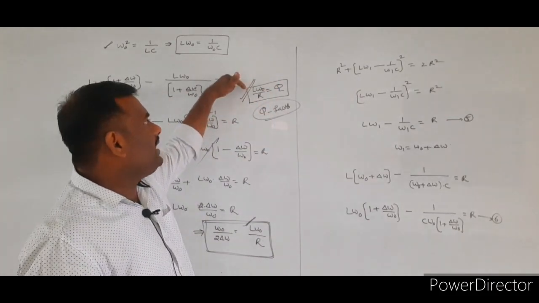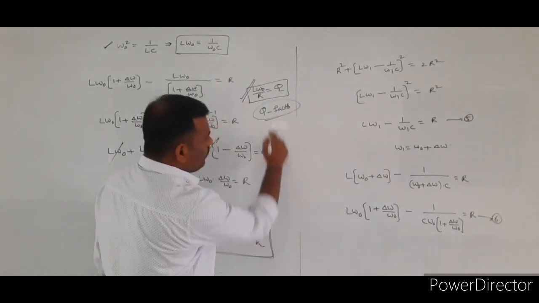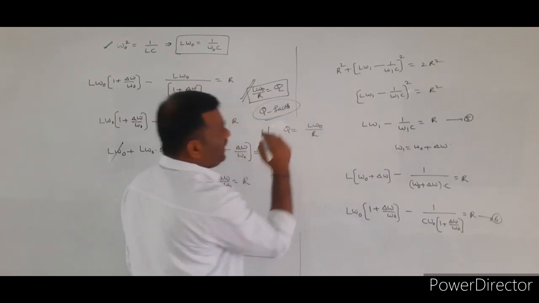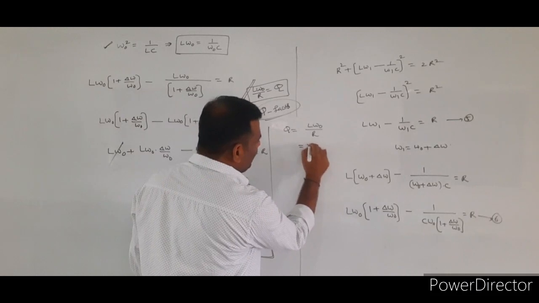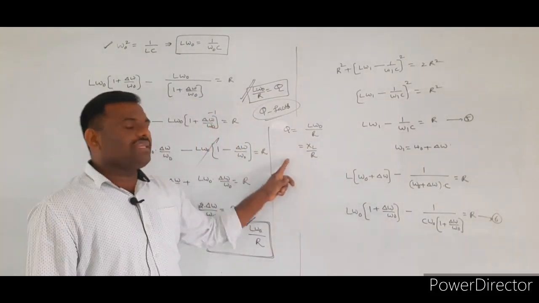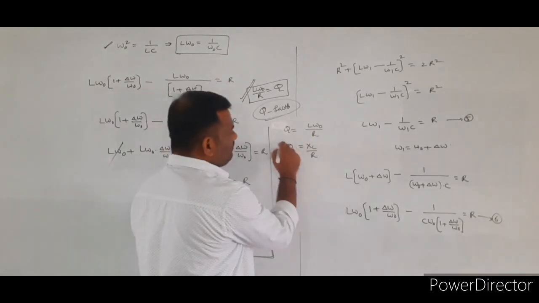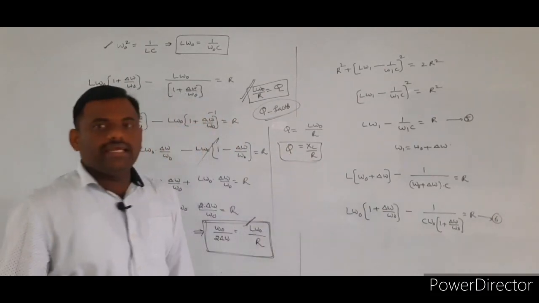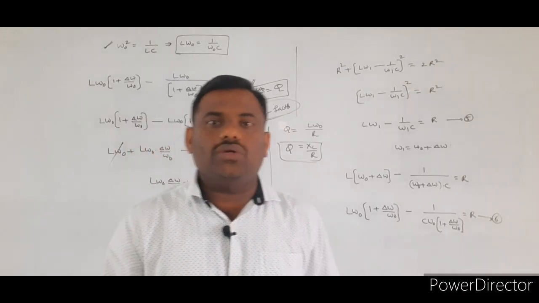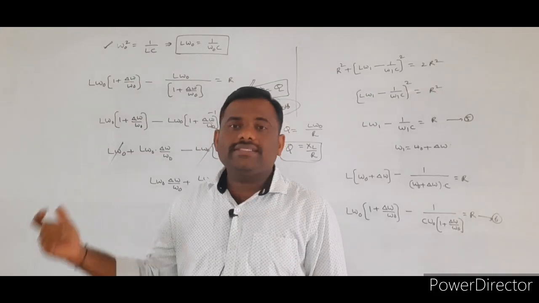The quality factor general formula is equal to what? L omega naught by R. We will write the quality factor Q is equal to L omega naught by R. It can also be written as XL by R. So the quality factor's other formula is XL by R. So this is the expression for the quality factor in the case of the LCR resonance circuit. So this is the complete information about sharpness of the resonance.